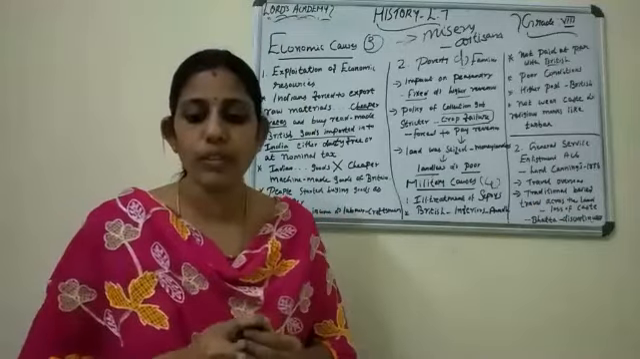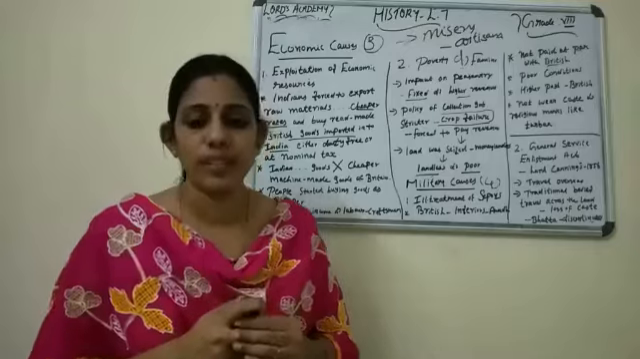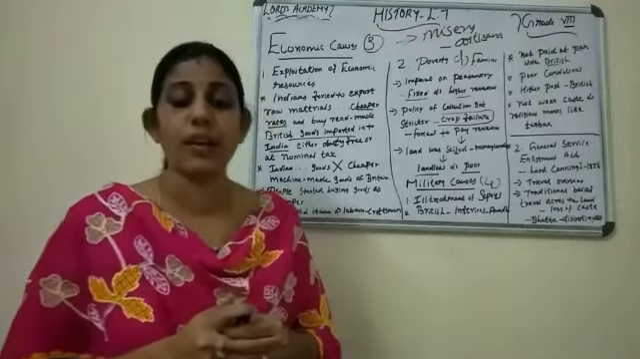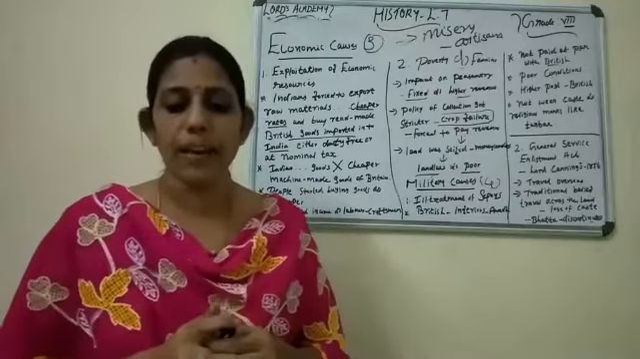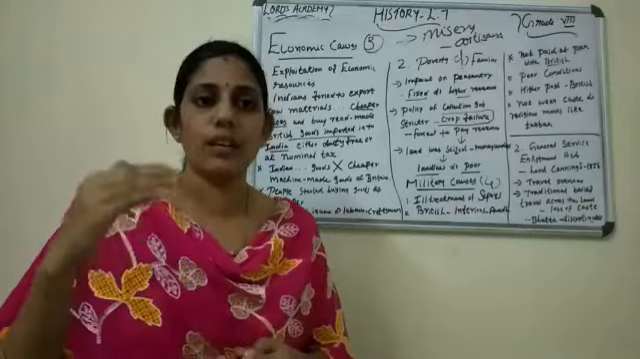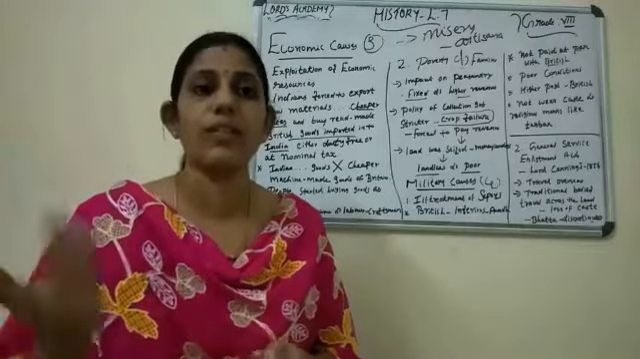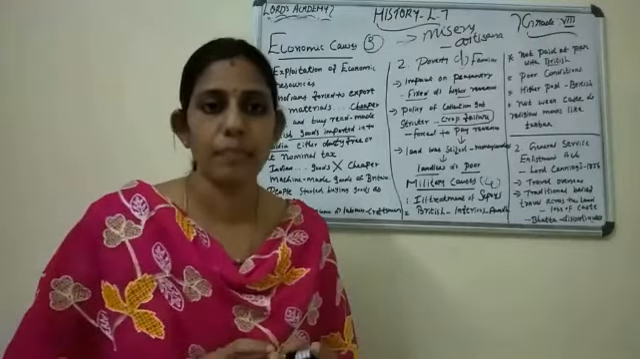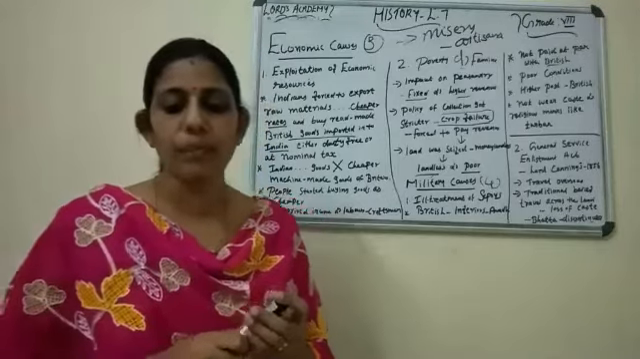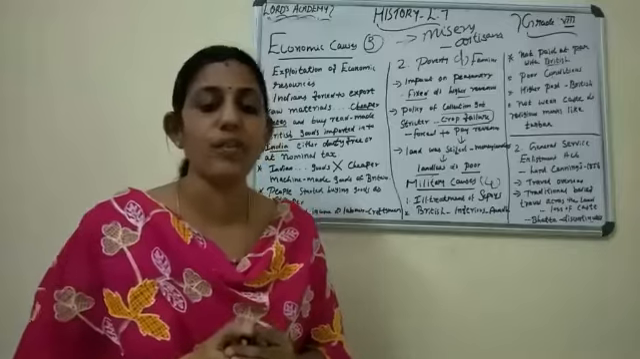And also one more system was the foreign service allowance. Foreign service allowance is known as what? Betta. Betta means extra payment: when the sepoys, the Indian soldiers, are doing service abroad, they will get extra payment. That extra payment is known as what? Betta. Paid when the sepoys were sent to fight outside the country.